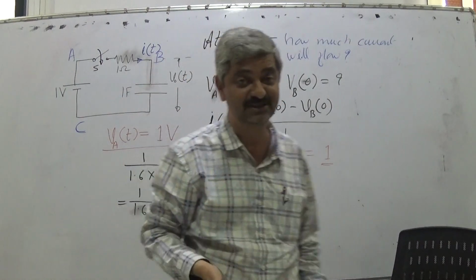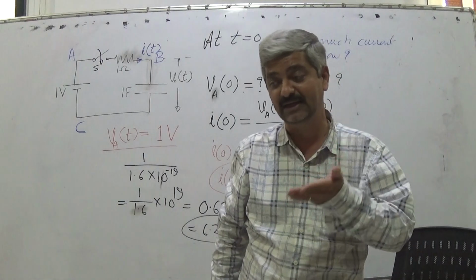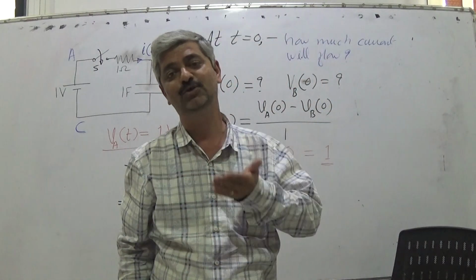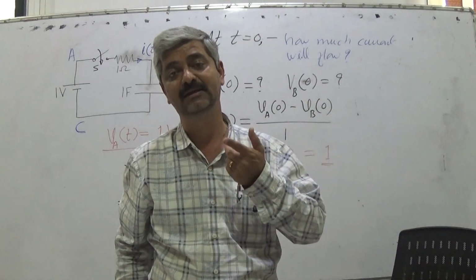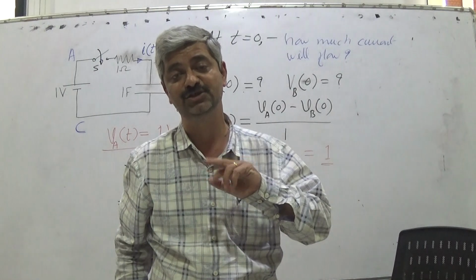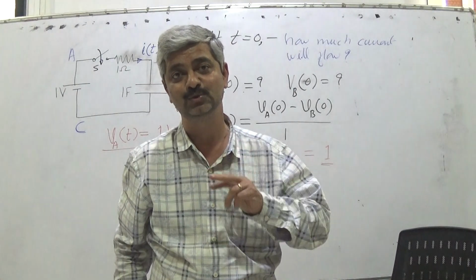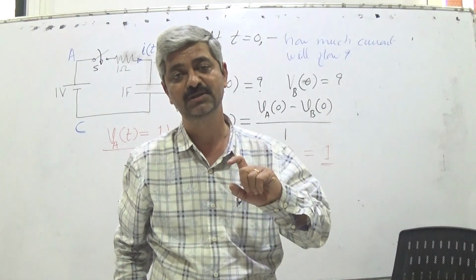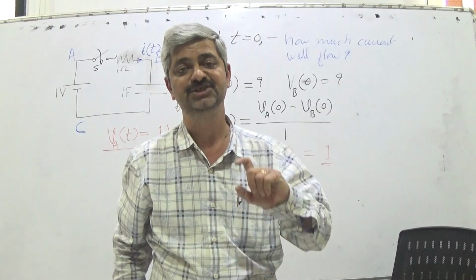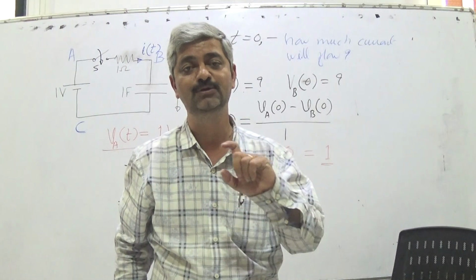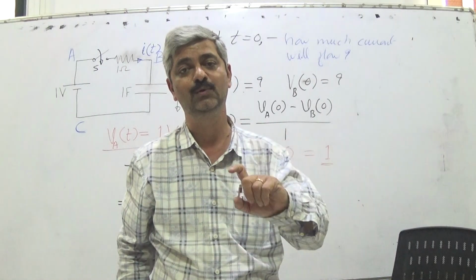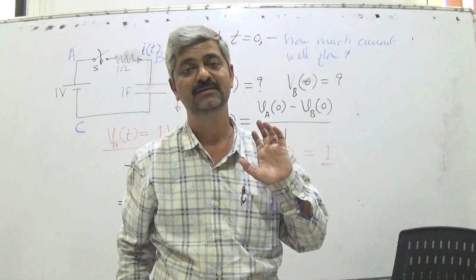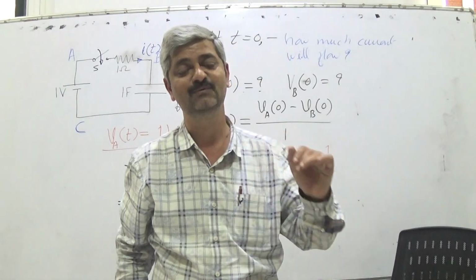So as the charges are taken from one plate and put on the other plate, the capacitor will get charged. There would be a charge across the capacitor, which leads to voltage V equal to Q upon C. C is 1 farad.